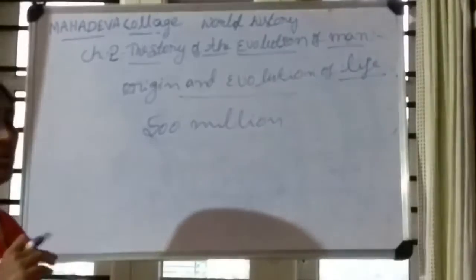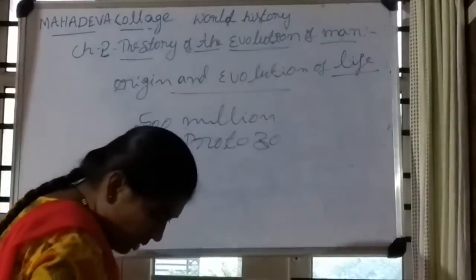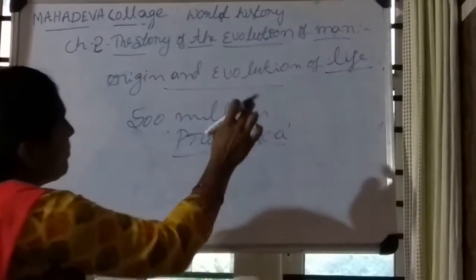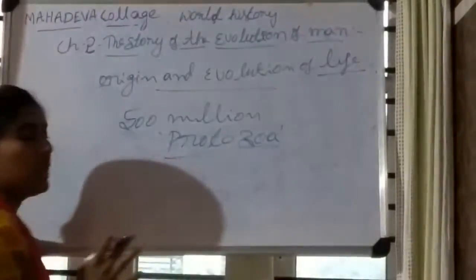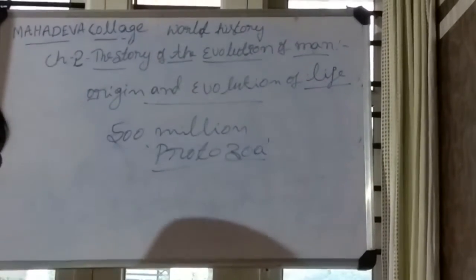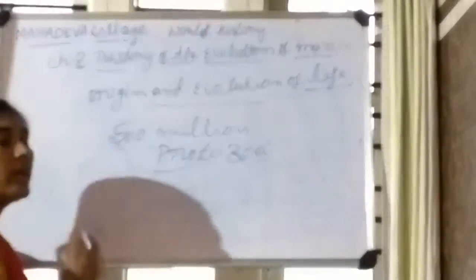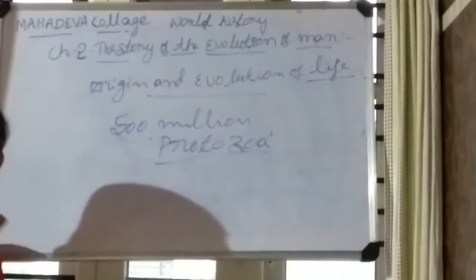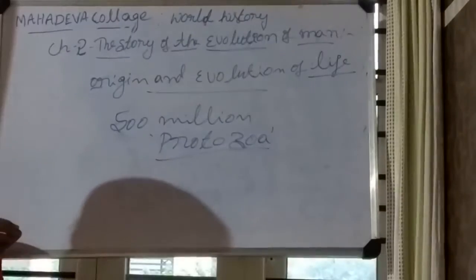They call it the protozoa. They formed the protozoa in the water. After that they combined into single cell or multi-cell organisms in the water.